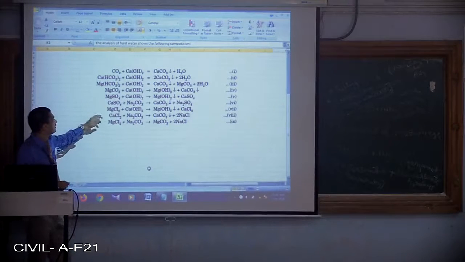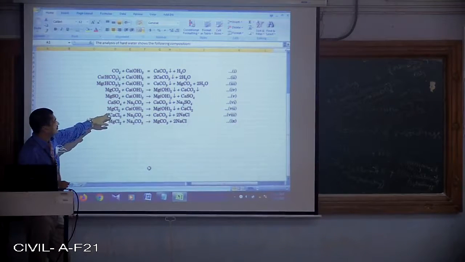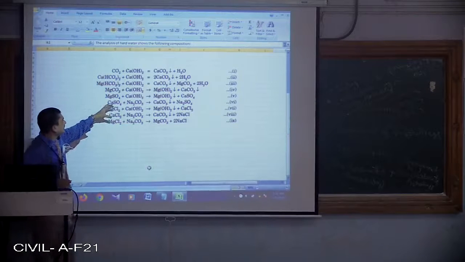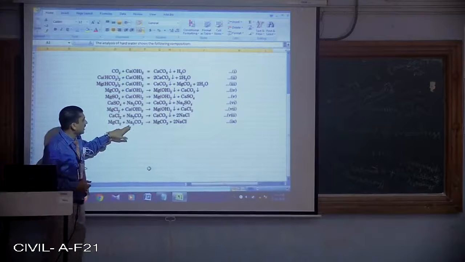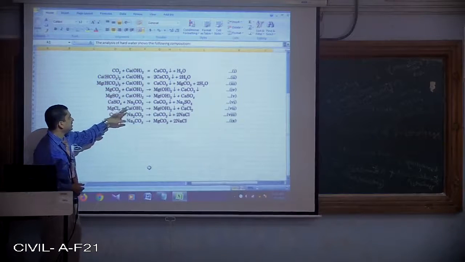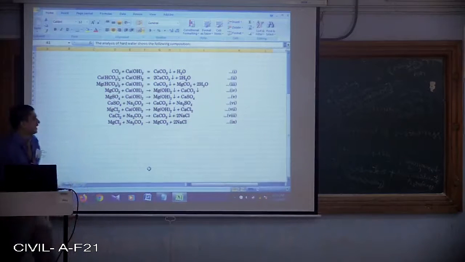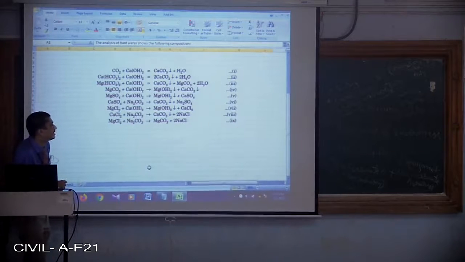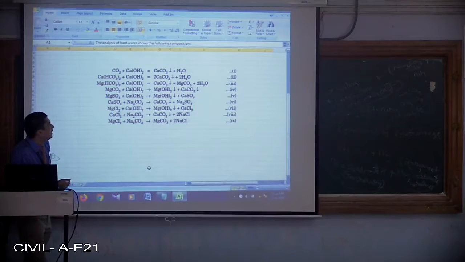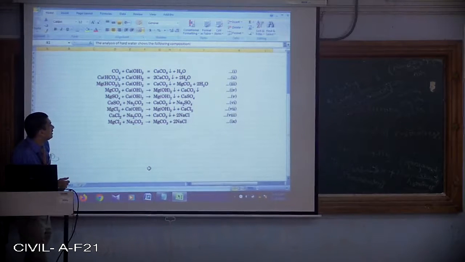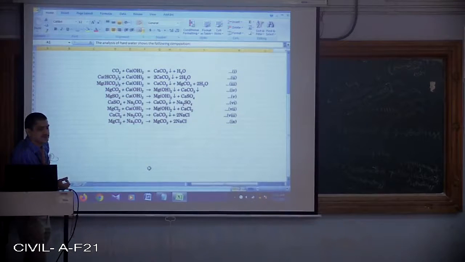This is how we are going to get MgCl2. So MgCl2 will be removed both by slaked lime as well as soda ash. When MgCl2 interacts with slaked lime, it will form magnesium hydroxide and calcium chloride. This calcium chloride cannot be removed by calcium hydroxide, that is the slaked lime.